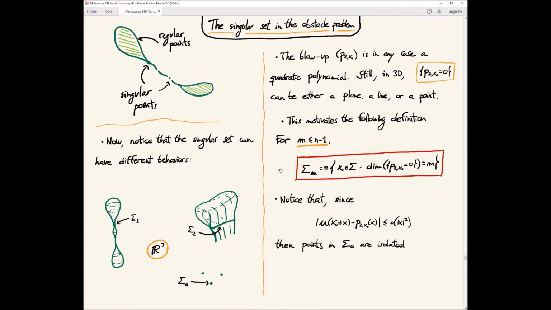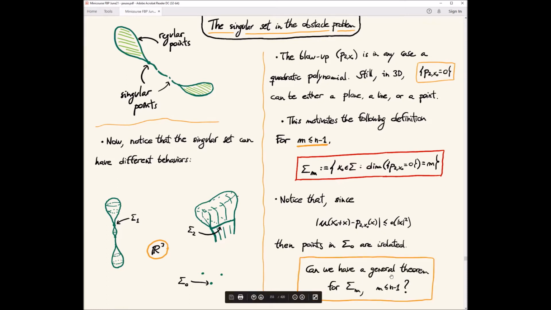Okay, and then basically because of this expansion, you apply the same reasoning that we had before to have the idea of why the singular set is contained in a C1 manifold, and then the exact same argument tells you that the manifold is of the right dimension, in a sense.